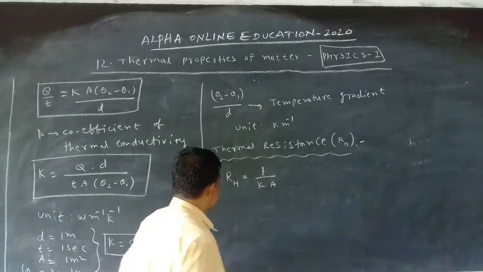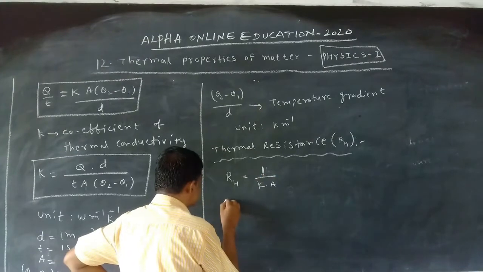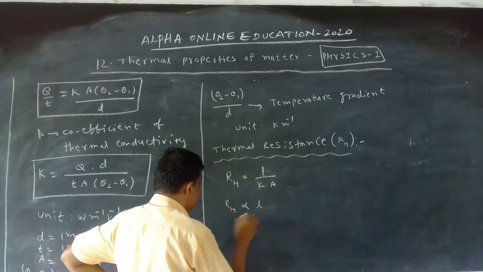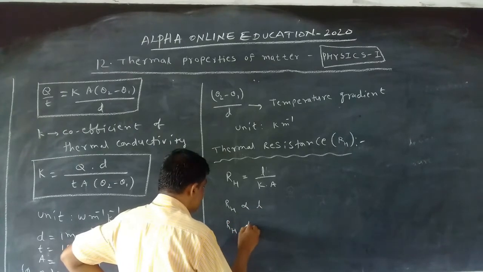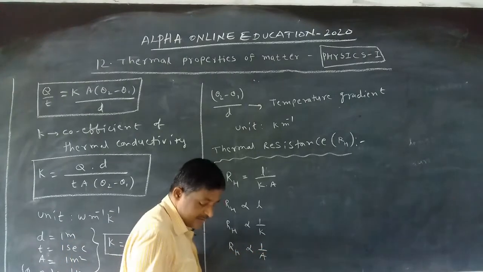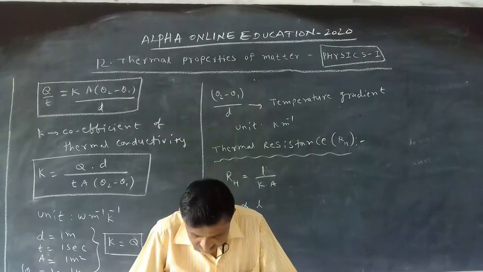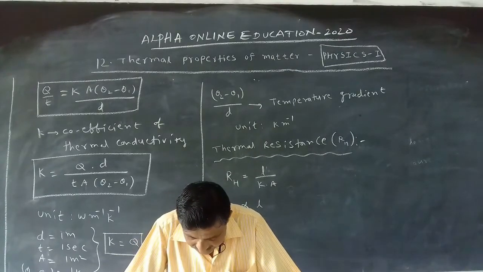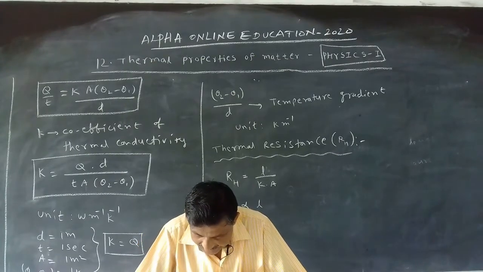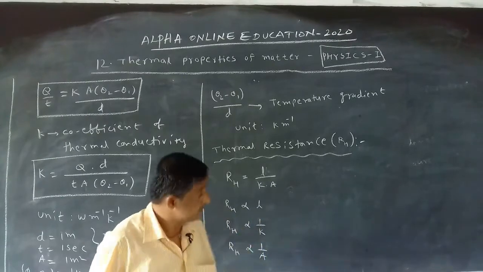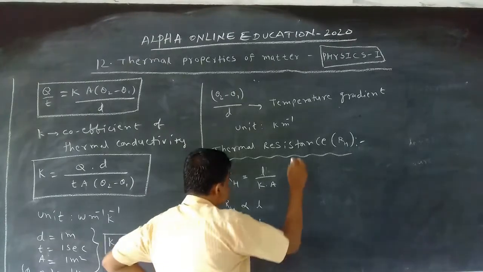Now, this thermal resistance depends on three factors. RH is proportional to L, RH is inversely proportional to K, RH is inversely proportional to capital A. So, the thermal resistance depends on the length of the conductor, the material of the conductor, and the cross sectional area of the conductor.